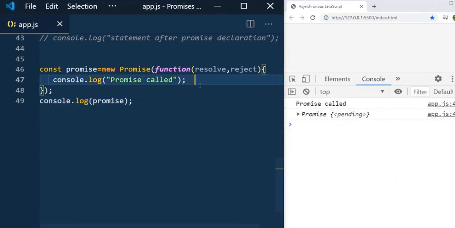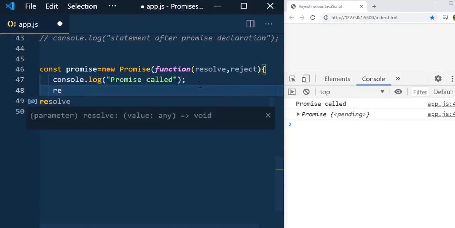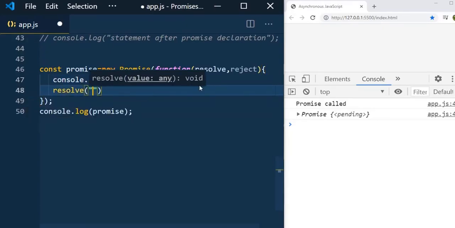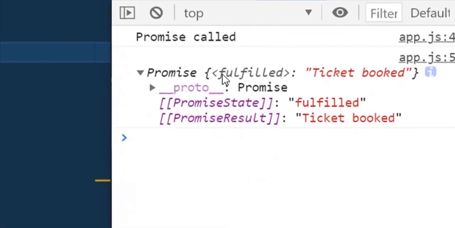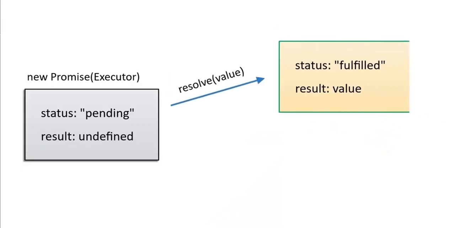Now the state is pending. So now let us assume your friend booked the ticket, which means your friend fulfilled his promise and you got the expected output. So in that case, we have to use resolve. So resolve ticket booked. And now let's go and save and see this promise. So you can see that now promise state is fulfilled.